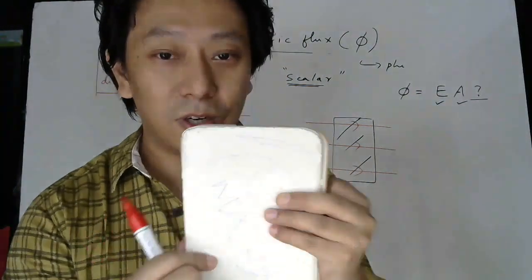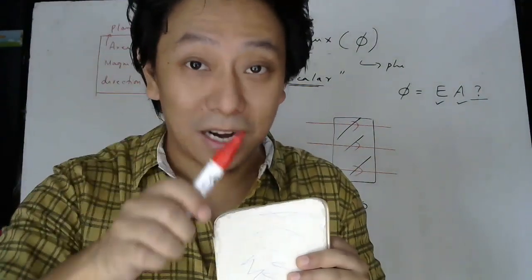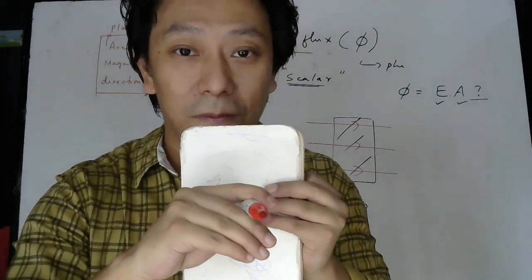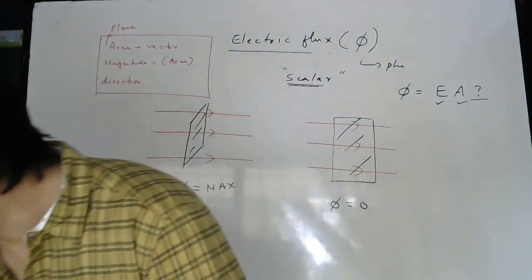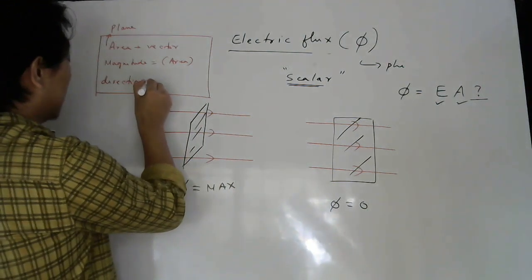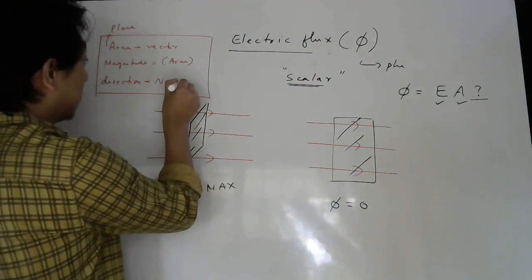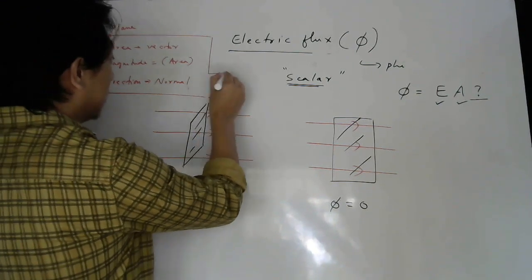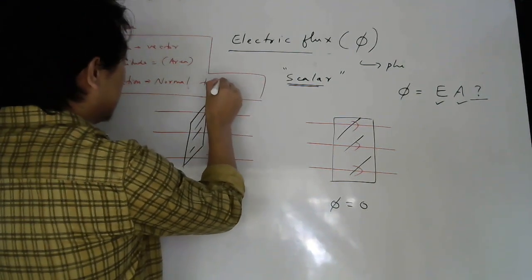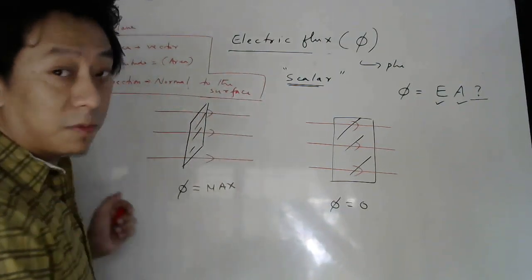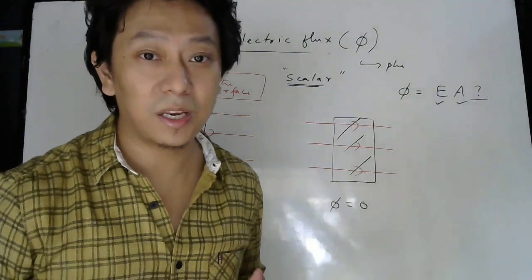So the orientation can be described by giving this vector, which is perpendicular to the surface. Understood or not? So area is considered as a vector whose direction is taken normal to the surface, normal to the surface of whichever area you have taken.